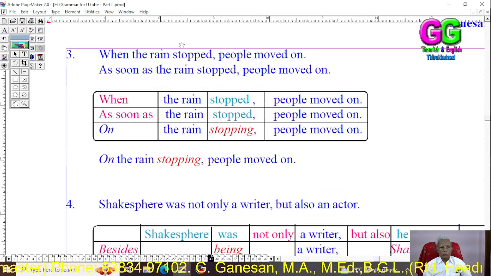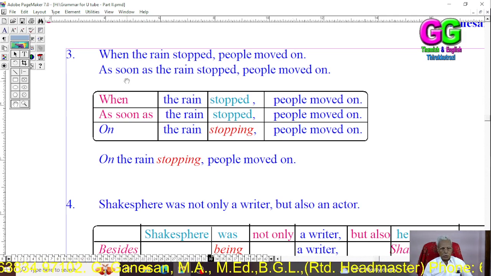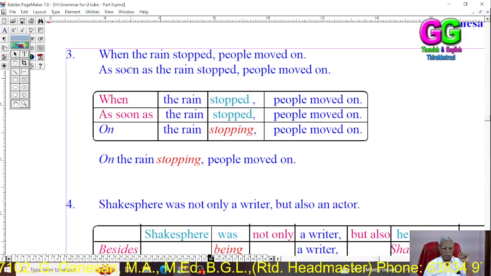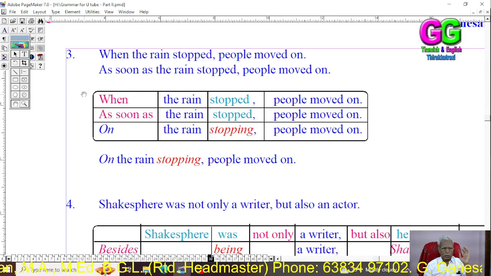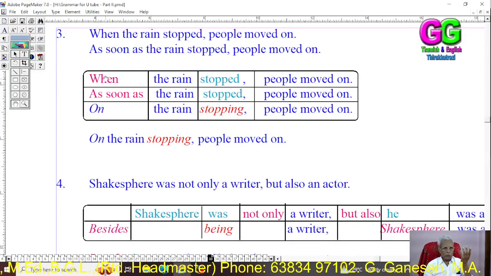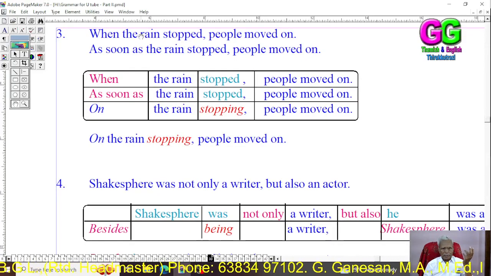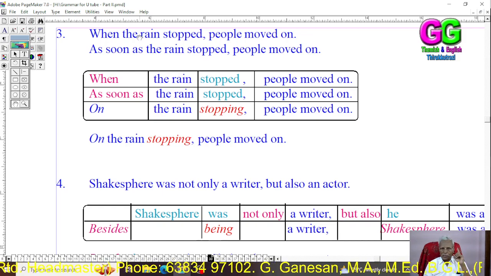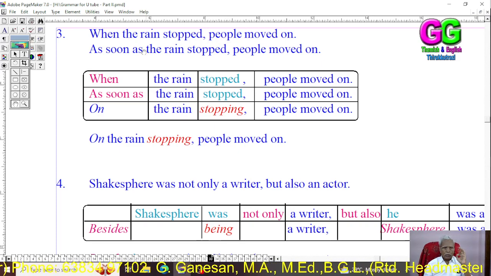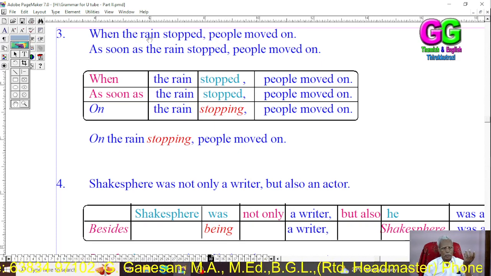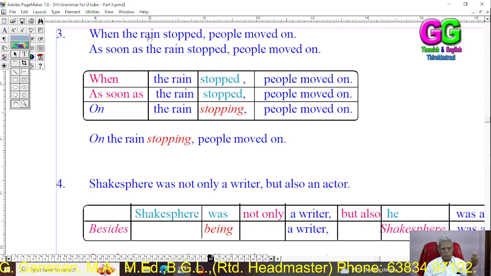Then third. When the rain stopped, people moved on. As soon as the rain stopped, people moved on. Here, the phrase for "when" or "as soon as" is "on". In the subordinate clause the subject is the rain, and in the main clause the subject is the people. The rain is a common noun, so it cannot have a possessive.